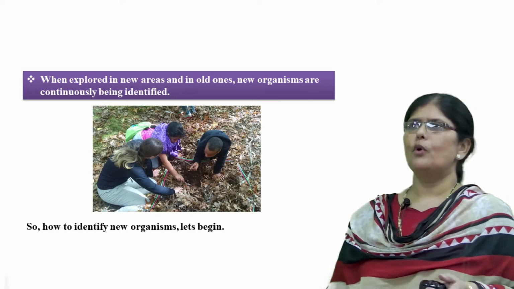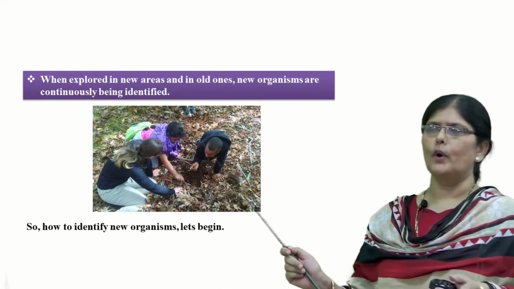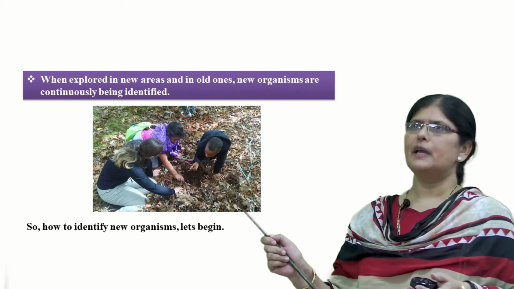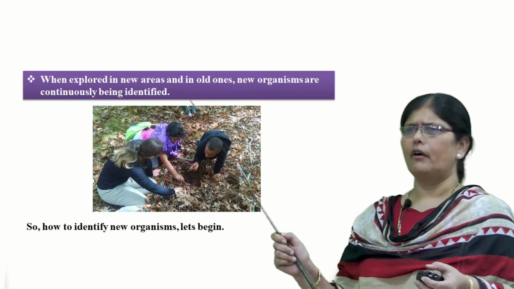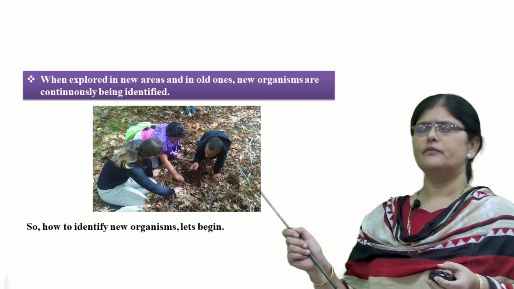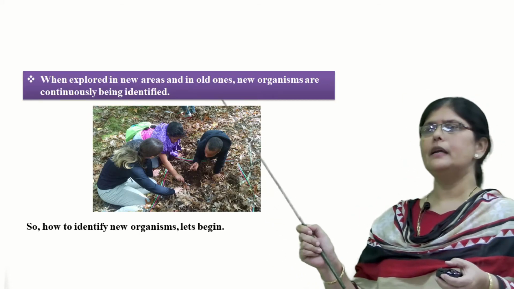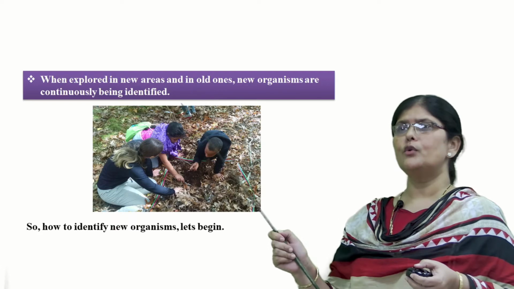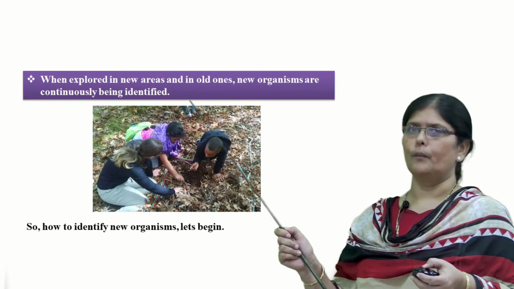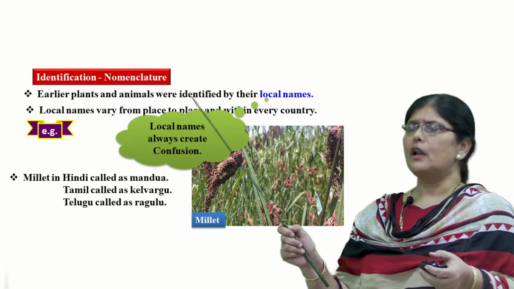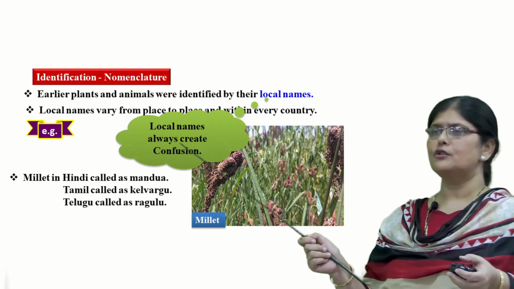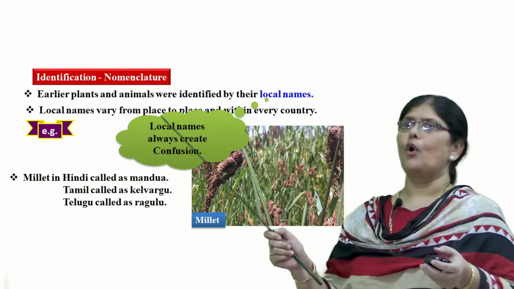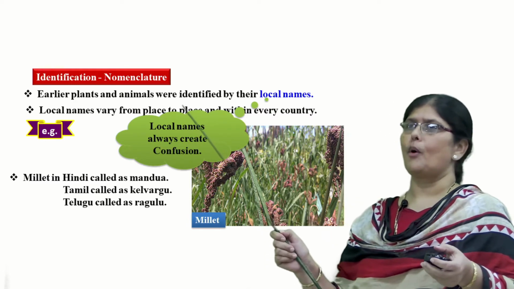So when we explore the new areas as well as the old ones, we find new organisms being continuously identified. We identify new organisms every day upon the universe. Various kinds of living organisms are continuously identified, and they constitute and increase our biodiversity also. When a large amount of organisms are being identified, there is a need for us to categorize them, identify them and name them in a proper manner.